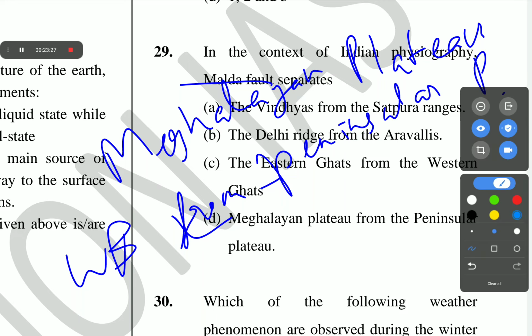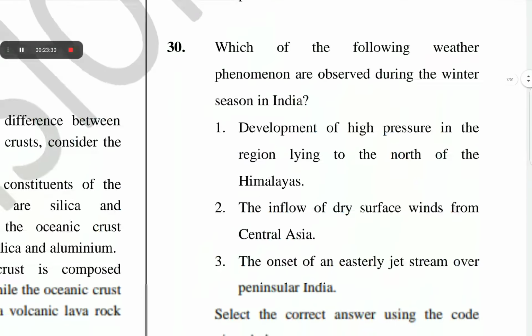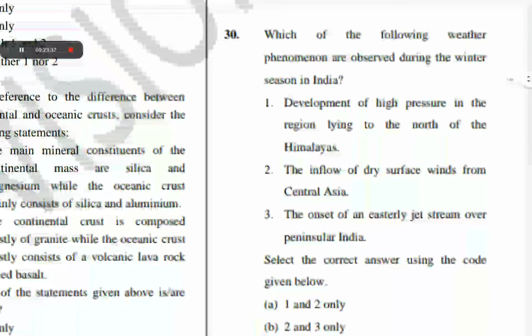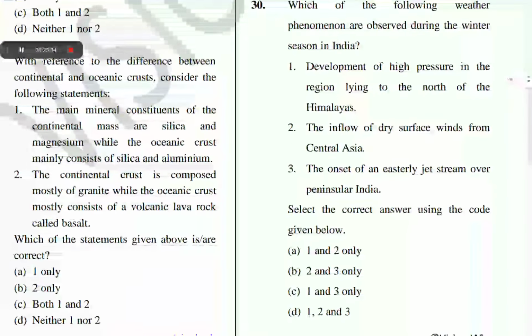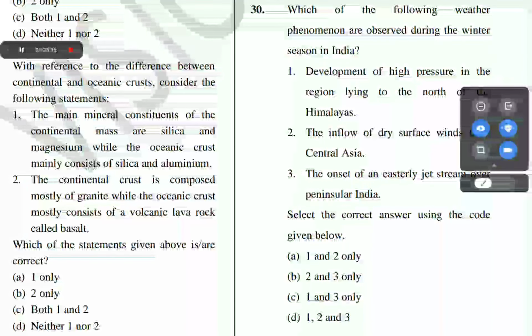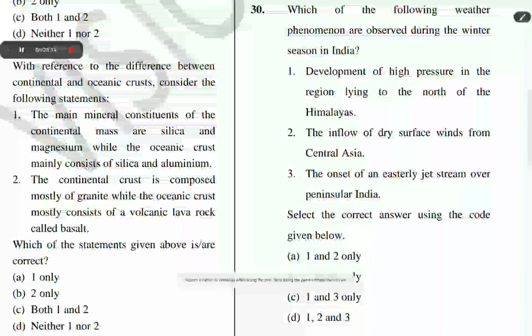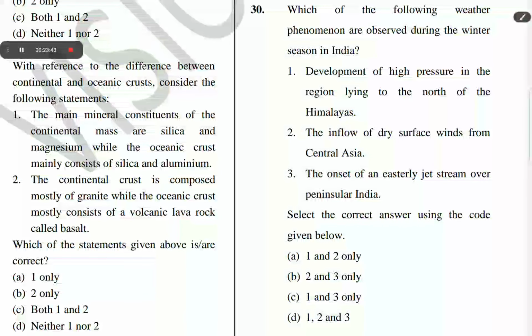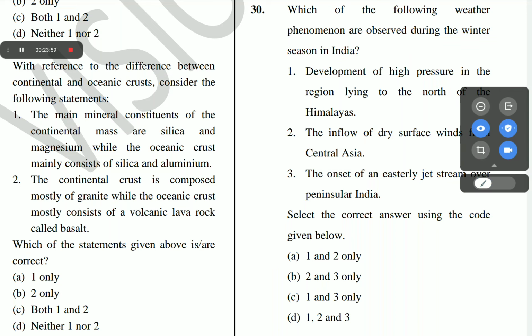The next question is question number 30. Which of the following weather phenomena are observed during the winter season in India? Development of high pressure in the region lying to the north of the Himalayas, the inflow of dry surface winds from Central Asia, the onset of an easterly jet stream over peninsular India. The correct answer of question number 30 is A, 1 and 2 only.